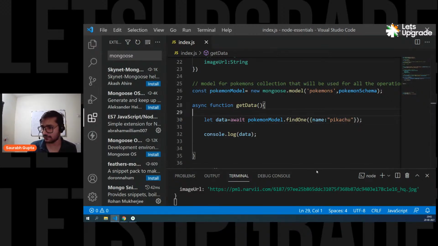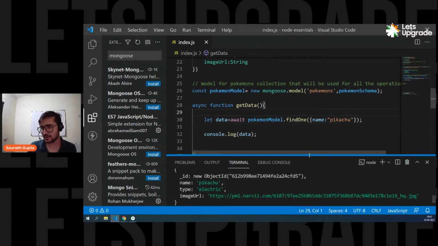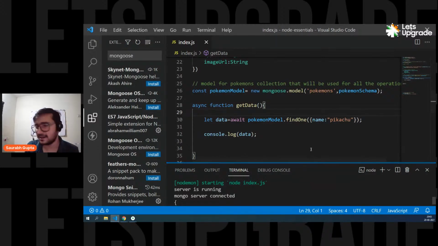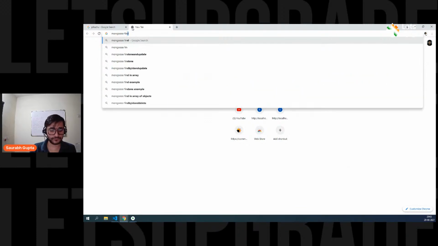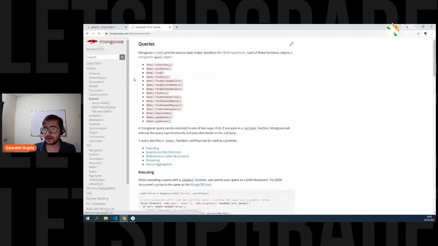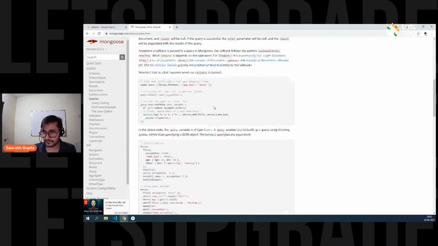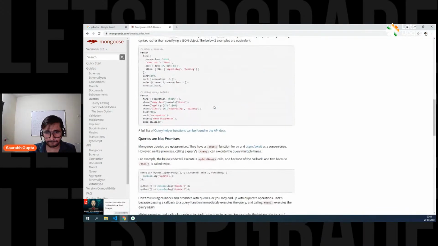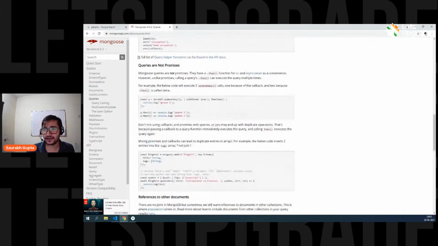Okay, guys, first of all, now we get find. Find one is working. Why is find not working? I think, is find a function, or have they replaced it? Okay, let's see. Mongoose find all. Let's see, do we have find or is it replaced with something? Find one is there, we have used it. Use try catch. Yeah, we can definitely go for try catch, but first of all you have to see if find is even a function now.